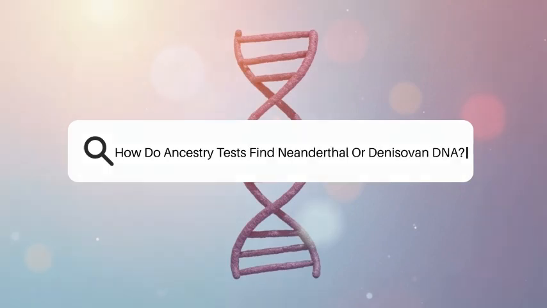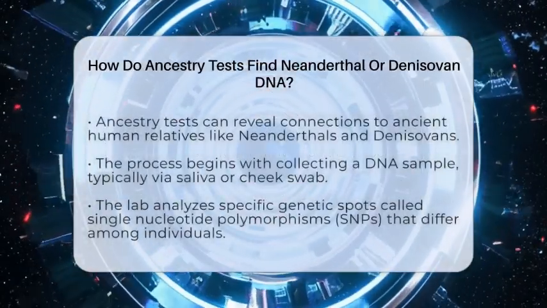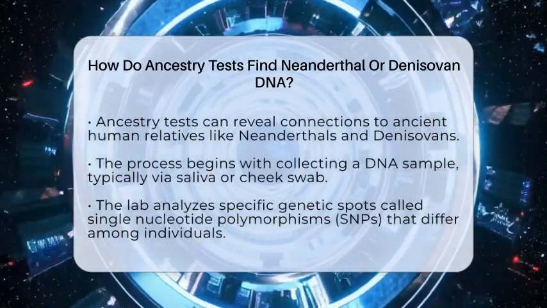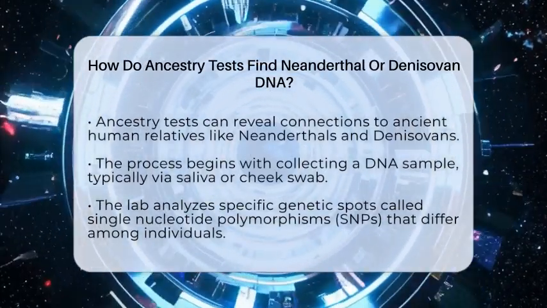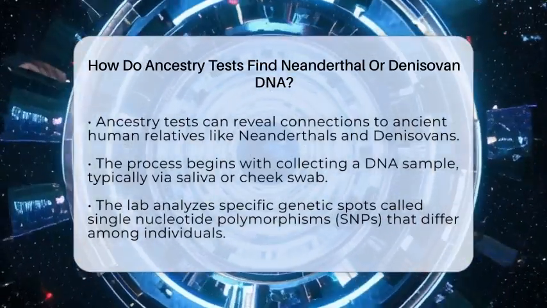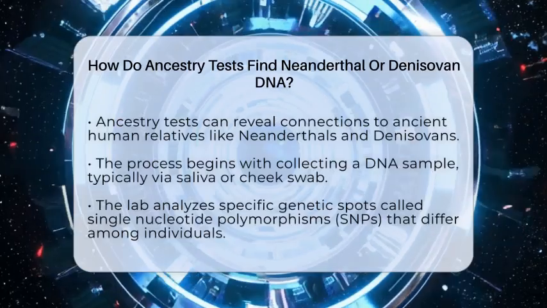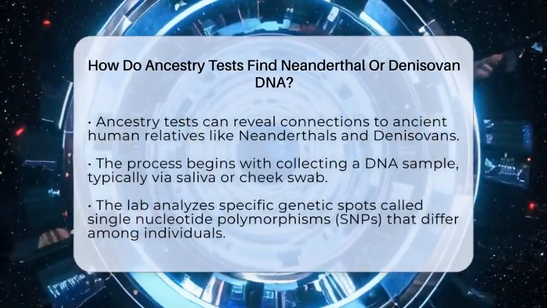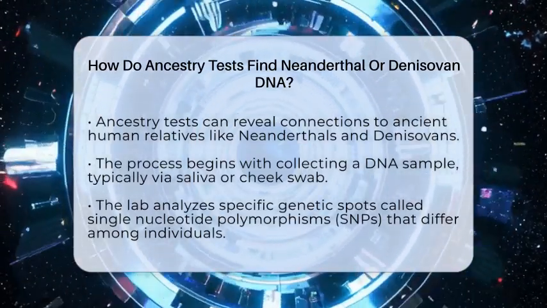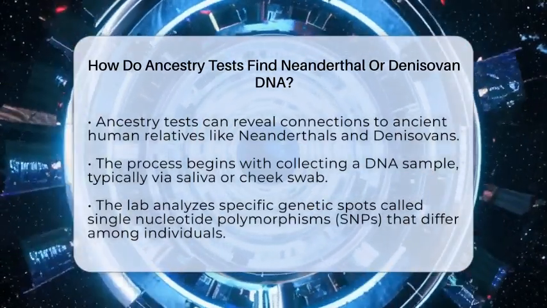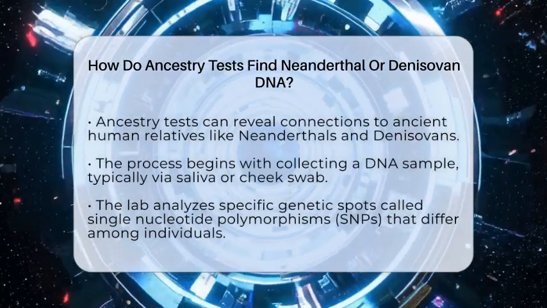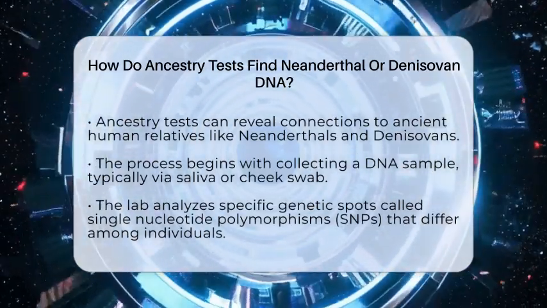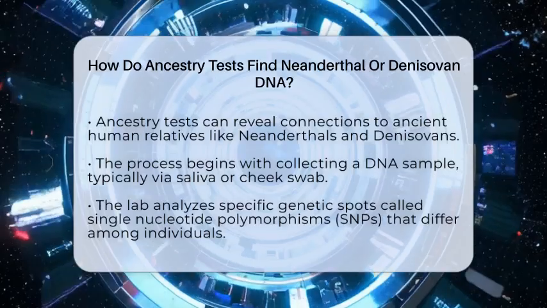How do ancestry tests find Neanderthal or Denisovan DNA? Imagine discovering that part of your ancient family story involves relatives who lived thousands of years before recorded history. That's what ancestry testing can reveal about your deep roots. When you take a genetic test, it's like opening a window into the distant past. These tests look for tiny pieces of DNA that match ancient human groups like Neanderthals and Denisovans. But how do they do that?